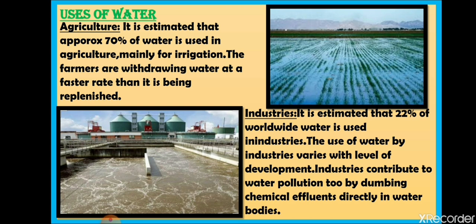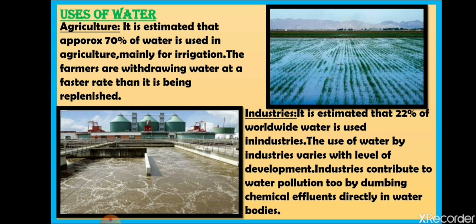Now, water is also used in industries. It is estimated that 22% of the total water available on the surface of the earth is used in industries. But the usage of water in industry is not the same at every place. The countries that are more developed, or have more industrial areas, use more water.